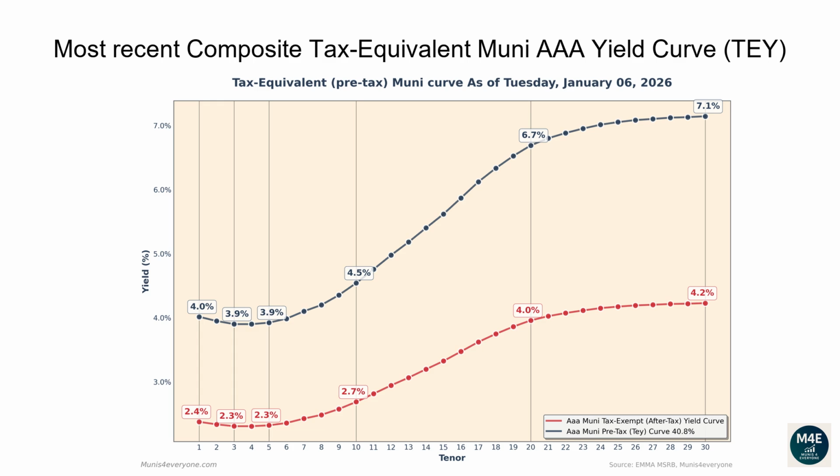The one-year tax-exempt yield is 2.38%, corresponding to a 4.02% tax-equivalent yield for investors in the top tax bracket. The two-year tax-equivalent yield is 3.95%. The 5-year tax-equivalent yield is 3.92%. The 10-year tax-equivalent yield is 4.54%. The 20-year tax-equivalent yield is 6.69%. The 30-year tax-equivalent yield is 7.14%.